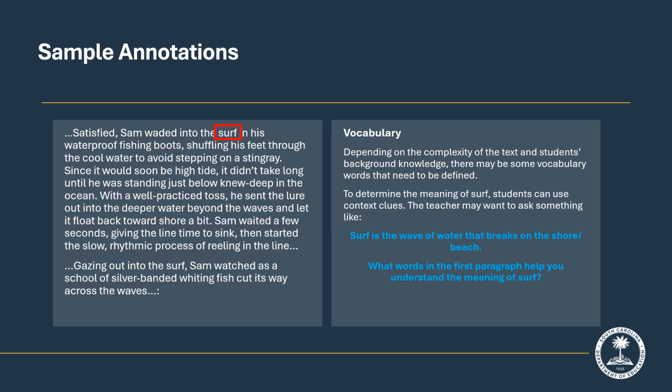By asking the question as shown, you are providing the students with the definition and then asking them to locate words and phrases in the sentence that provide context. This allows the teacher to determine which students need support with finding sentence or paragraph level context.